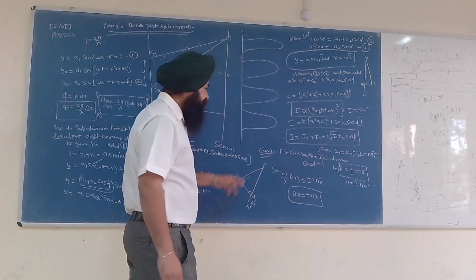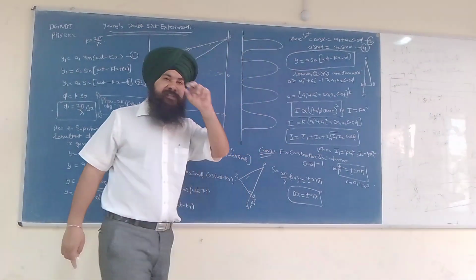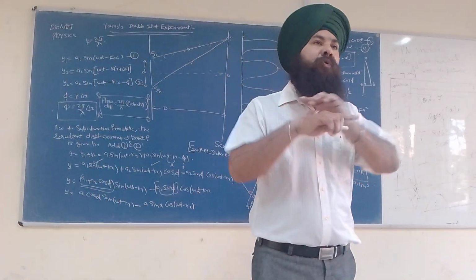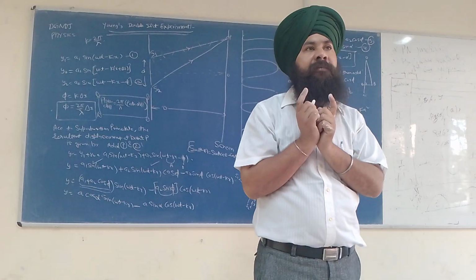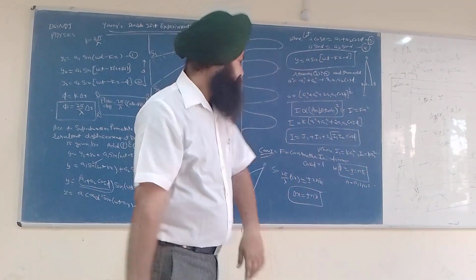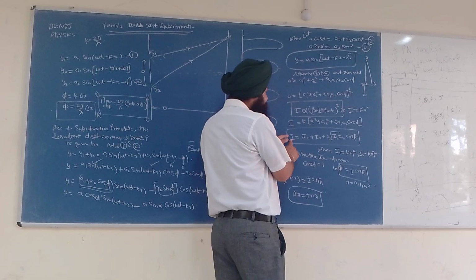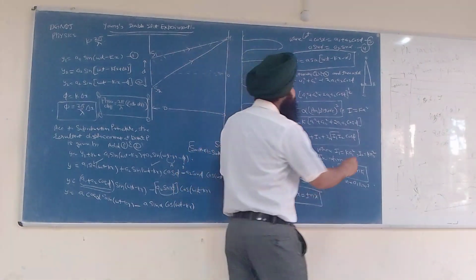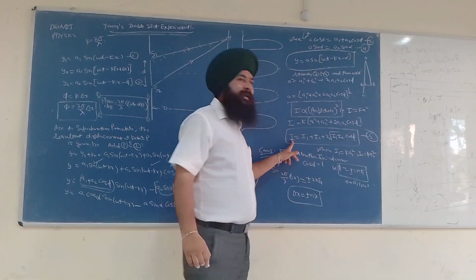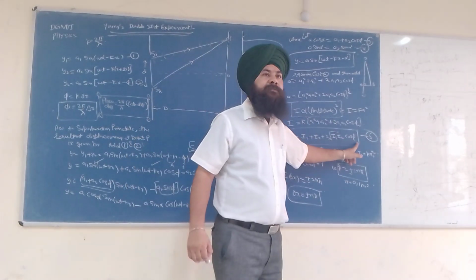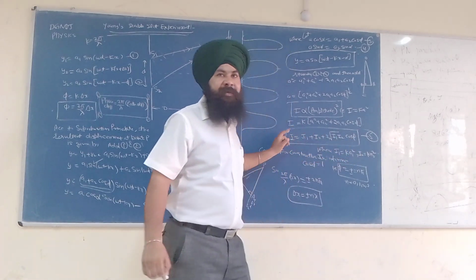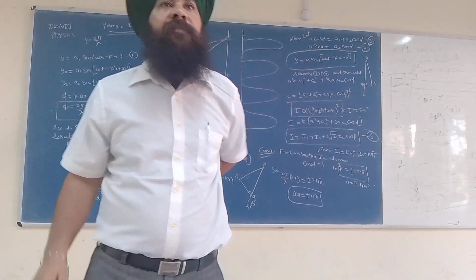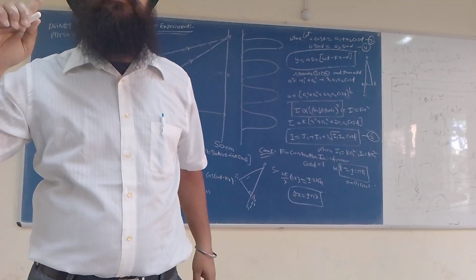Now this is the condition. Now I will discuss the two cases. For constructive interference, I have already told you the whole story revolves around the path difference. See, the intensity of light will be maximum in this equation 5 when cos phi is maximum. And what is the maximum value of cos? 1.